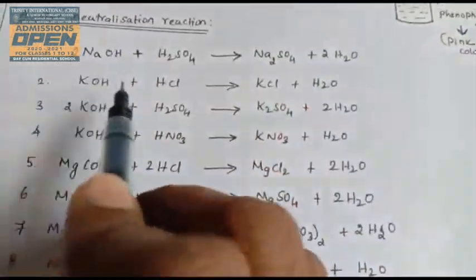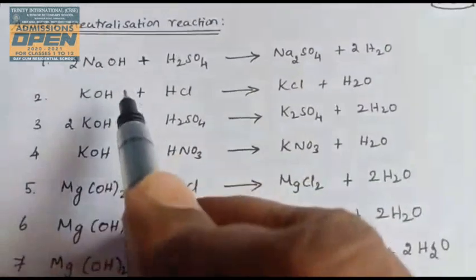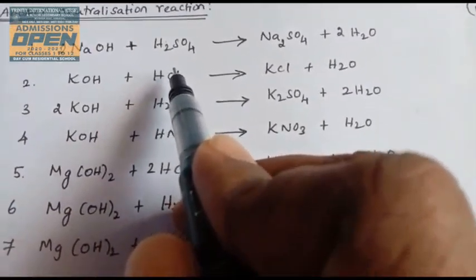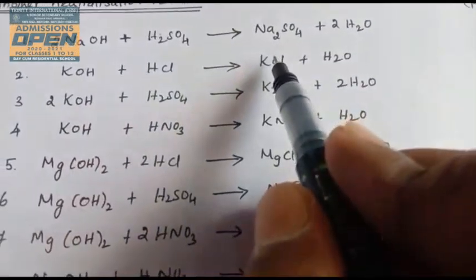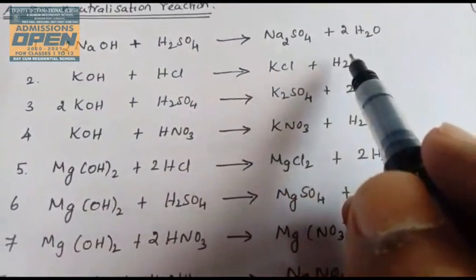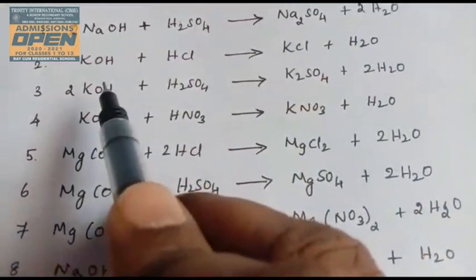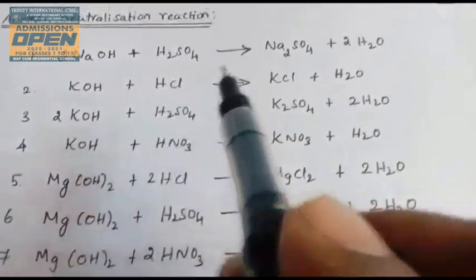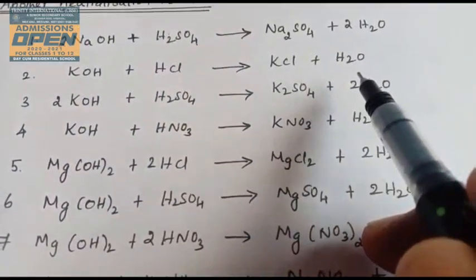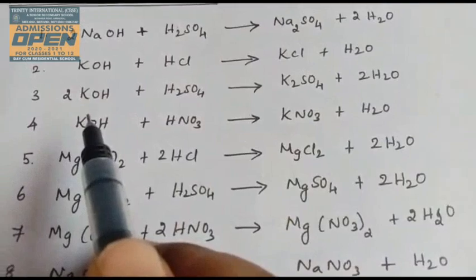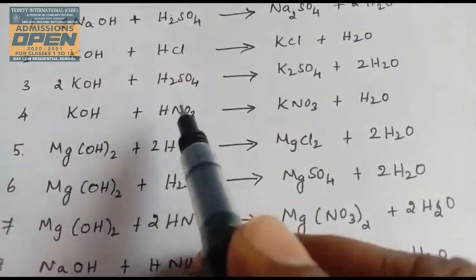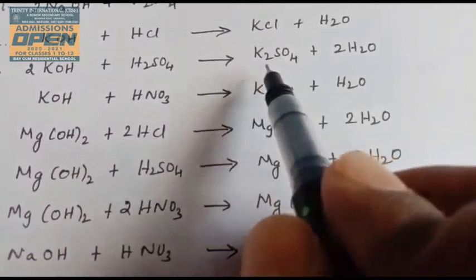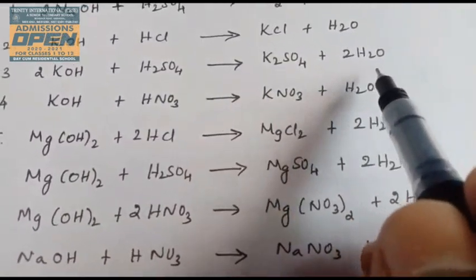Another example of neutralization reaction. Now sodium hydroxide reacts with sulfuric acid, H2SO4, to form sodium sulfate, Na2SO4, and water molecule. Another example, potassium hydroxide KOH plus HCl hydrochloric acid to form KCl and water molecule. Third example, potassium hydroxide KOH and sulfuric acid H2SO4 to form potassium sulfate. The salt name is potassium sulfate, and water molecules.